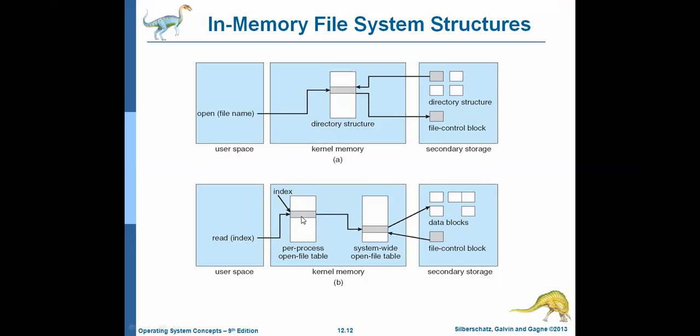Or this particular index will be given to the system-wide file table, so that the system-wide file table maintains all the files opened by the various processes. What does the system-wide file table contain? It contains all the files which are opened by the various processes.